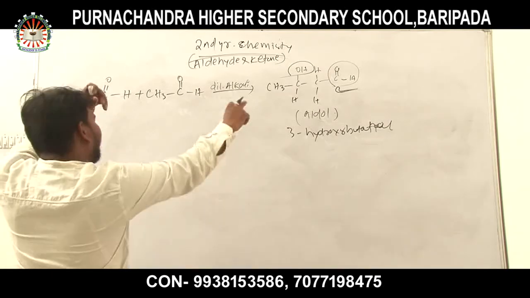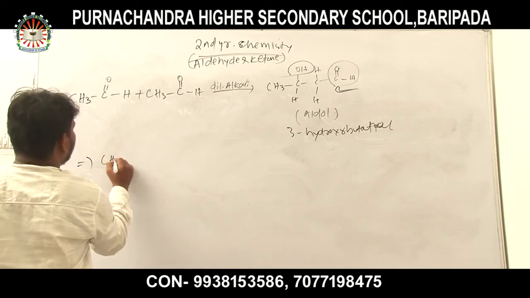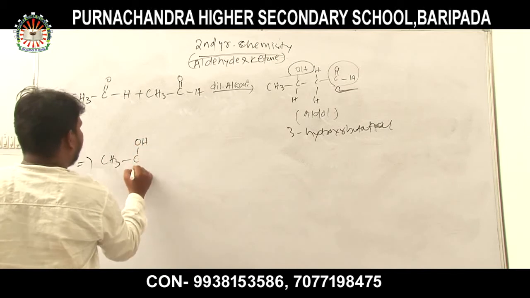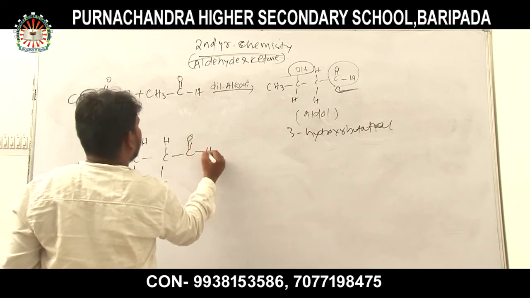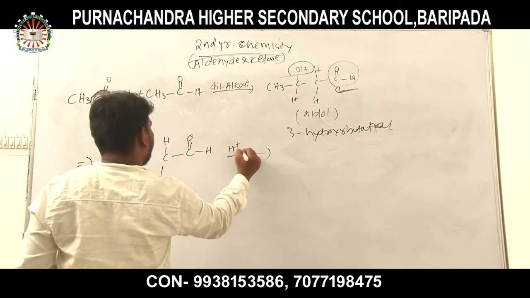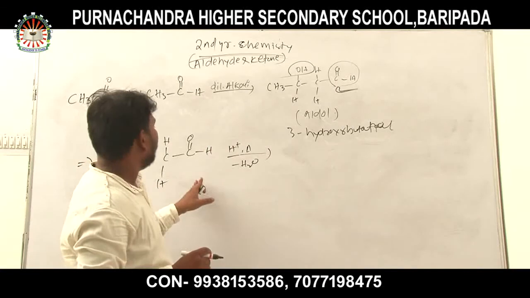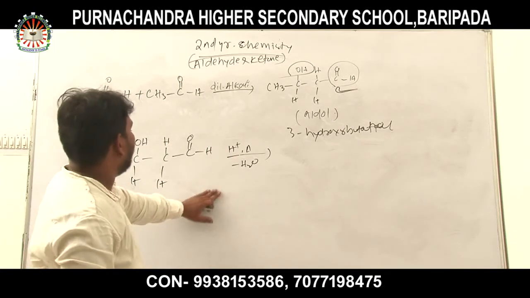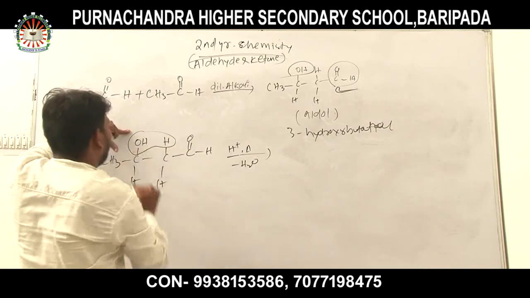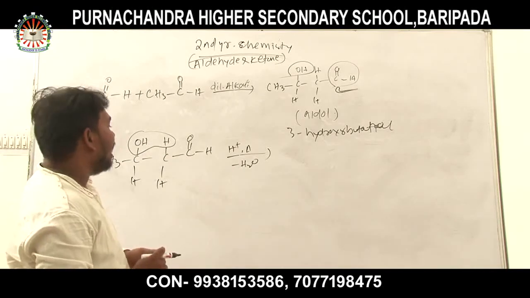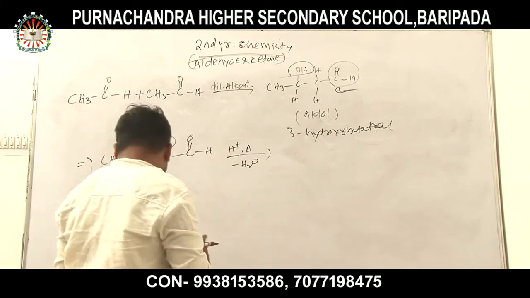Then, when it undergoes acidification and heating, crotonaldehyde is formed. When the aldol is heated in acid solution, a water molecule is removed. So crotonaldehyde has both a double bond and an aldehyde group present.